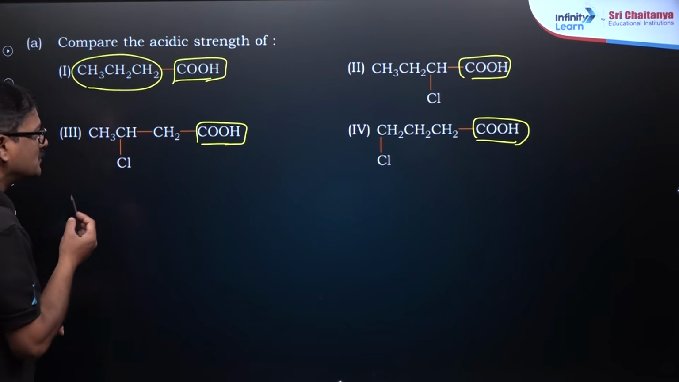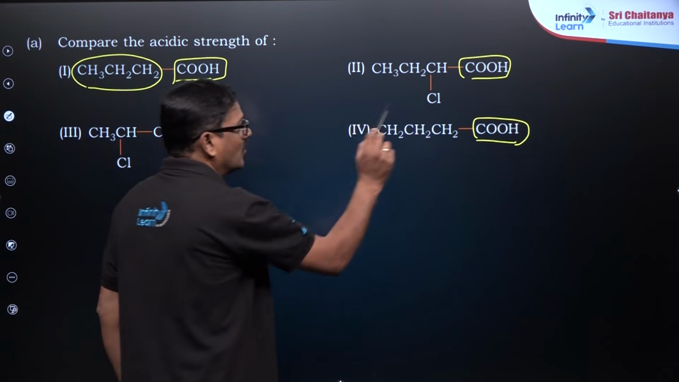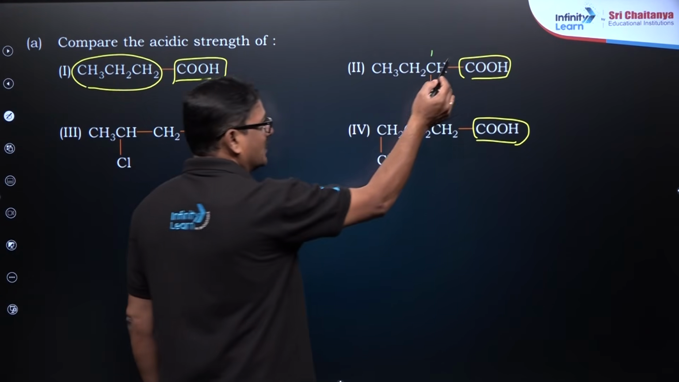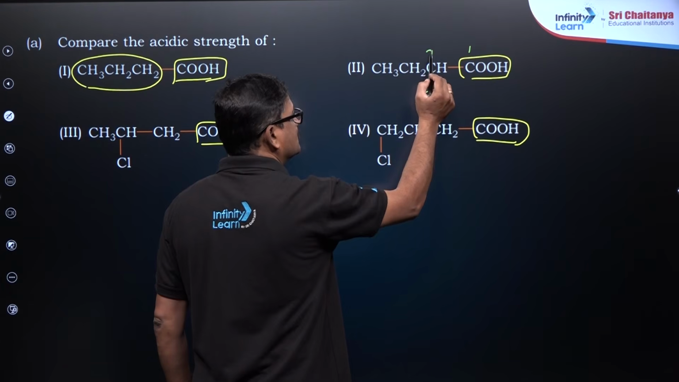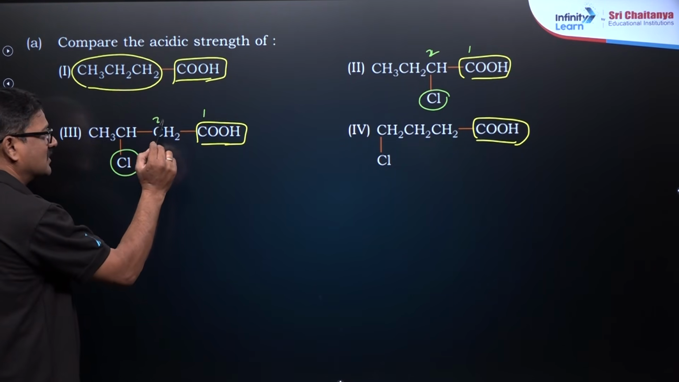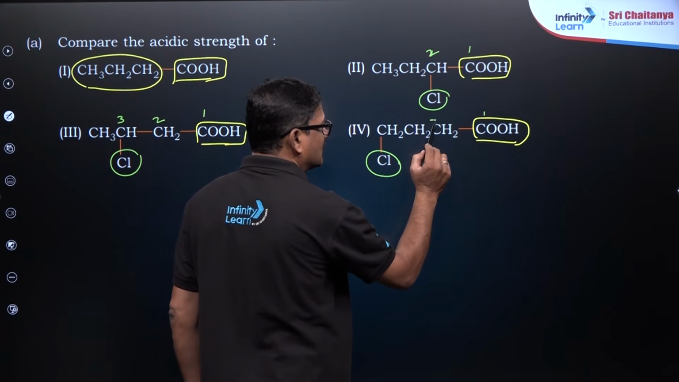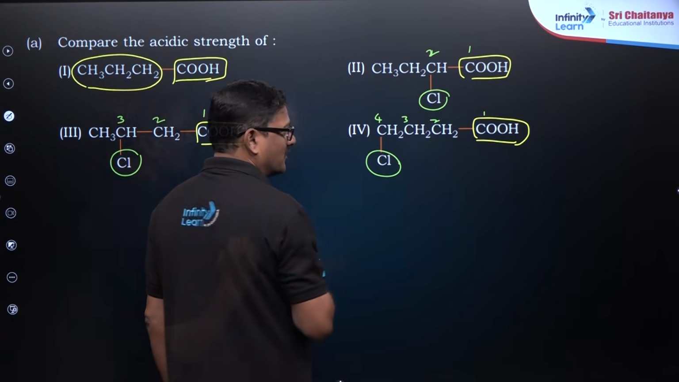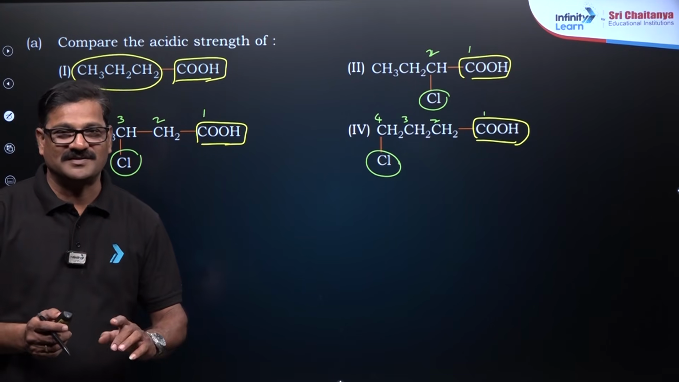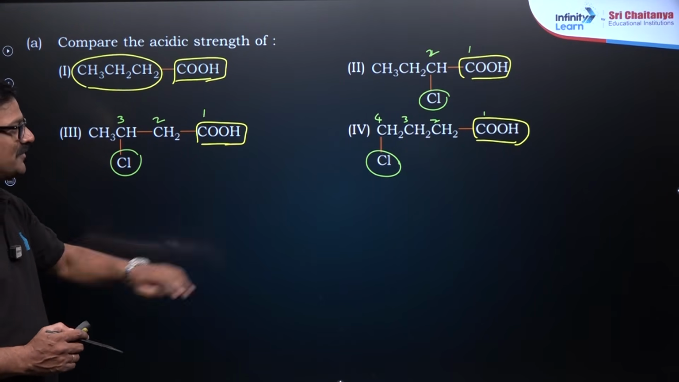Now you see that this chlorine is having inductive effect. Chlorine is there on the first carbon. Second carbon, with respect to the first carbon, this is going to be the second carbon. Here the chlorine is present on the first carbon, second carbon, third carbon, and here on the first carbon, second carbon, third carbon, and fourth carbon. And I already mentioned, inductive effect is distance dependent. So as distance increases, inductive effect decreases.